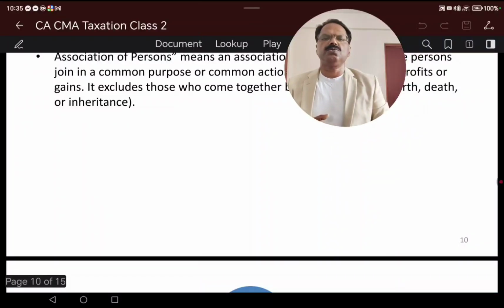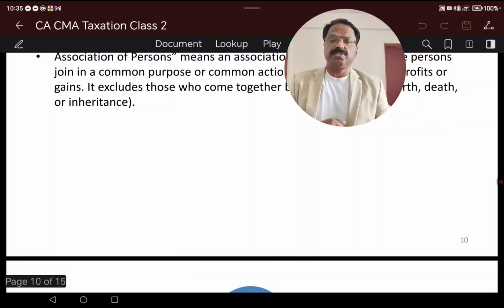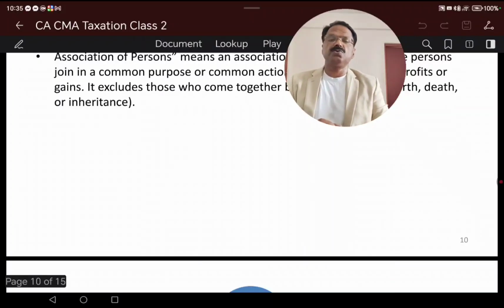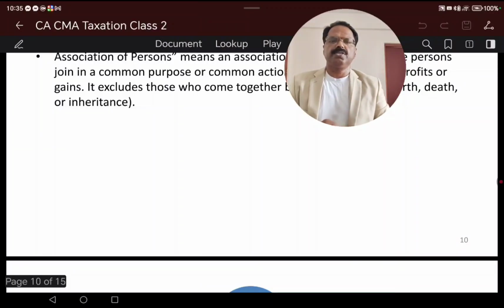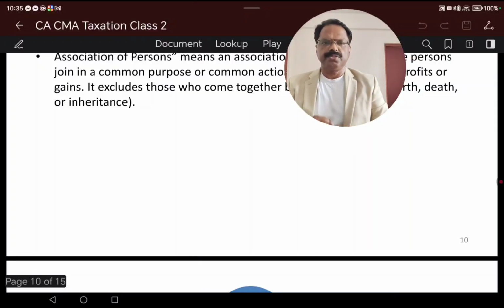So person includes an individual. Individual means a natural person. Second is HUF, a Hindu undivided family. Third is a company, and fourth is a firm.